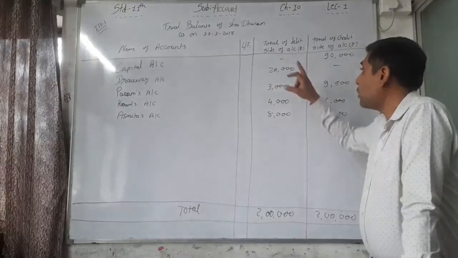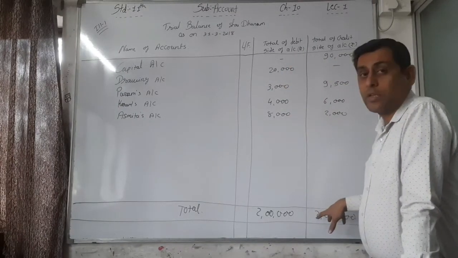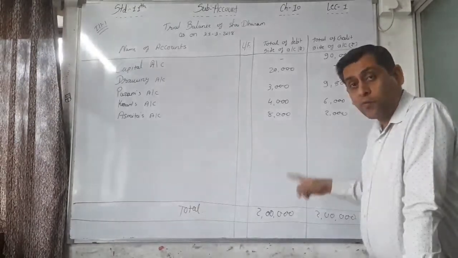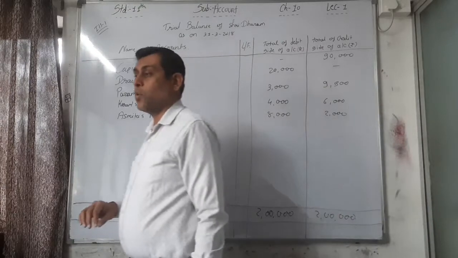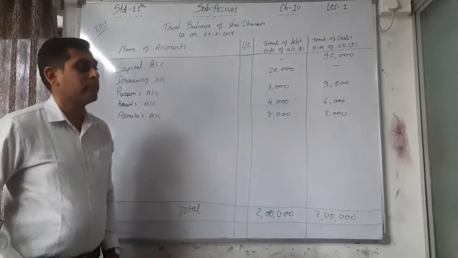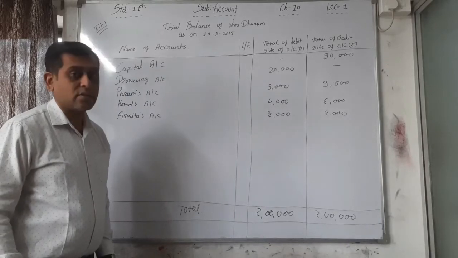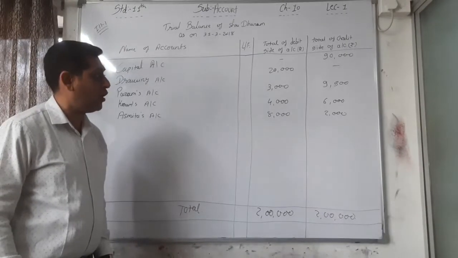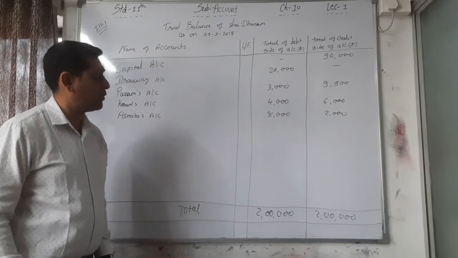So the total of the debit side accounts and the total of the credit side accounts, 2 lakh and 2 lakh, must tally. Please write that down, and then we will discuss the next illustration or next method. So first of all, please write down this full illustration in your example book.